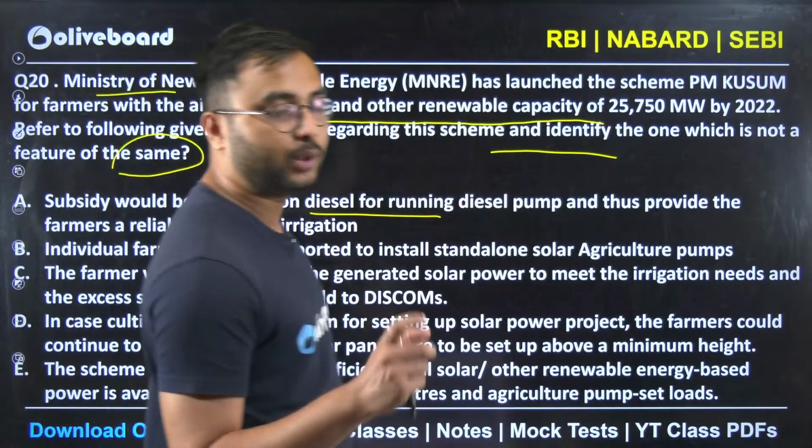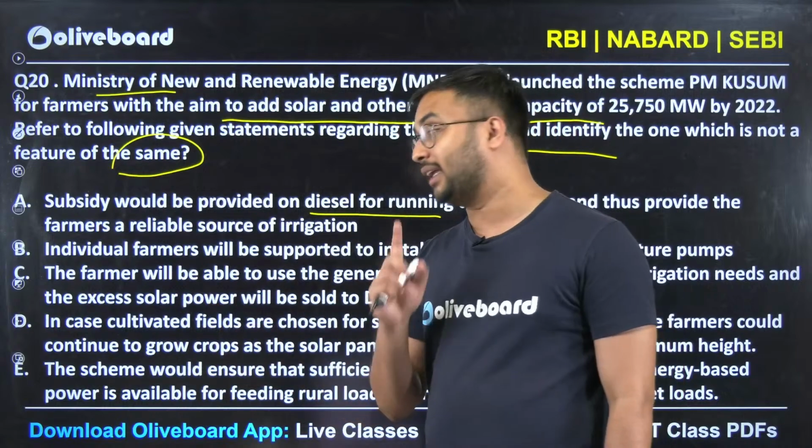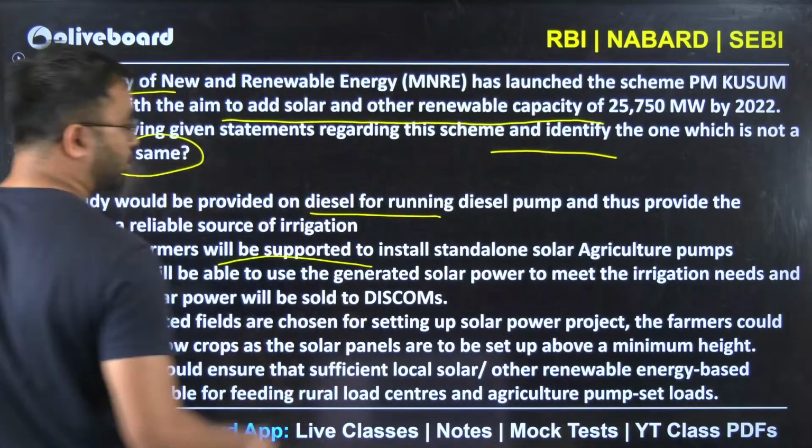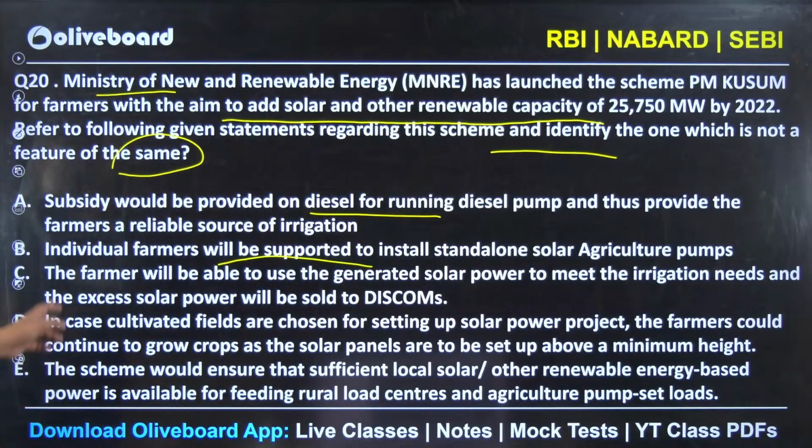Neither will you find any negative statement in these 5 statements, so you can eliminate. Individual farmers will be supported to install standalone solar agricultural pumps. Farmers will be able to generate solar power through irrigation needs. Excess solar power will be sold to discoms.